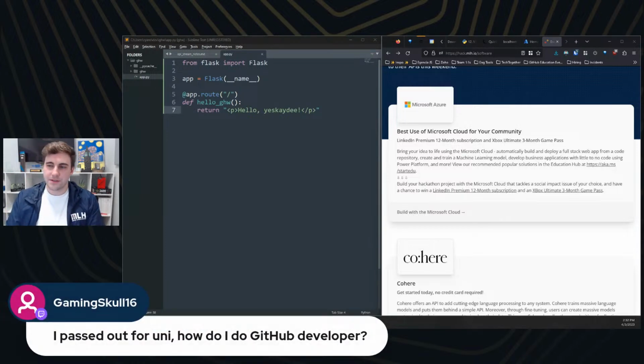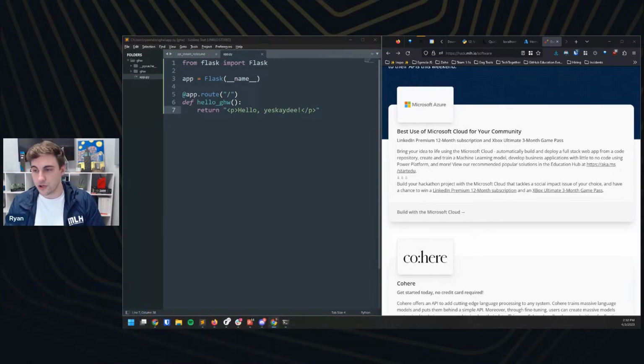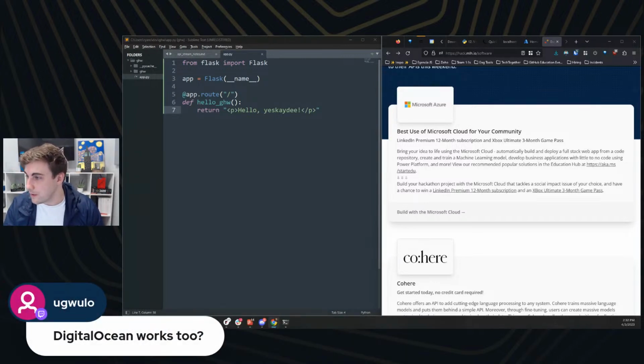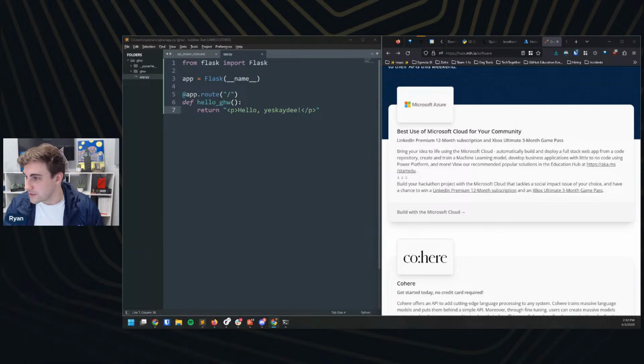If you're out of university, you may not qualify for the Student Developer Pack anymore, but you should give it a shot. If you still have your student ID or student email address, you might still be able to get it. If you're not eligible for a free account, the hosting we're going to be doing today is very lightweight. I think you're going to be totally fine on the free services, but unfortunately, I don't have an alternative plan for you. Yep, DigitalOcean works great as well. That works totally fine. Awesome.